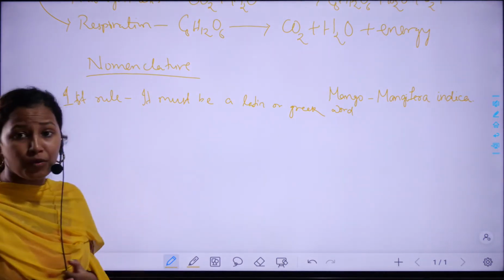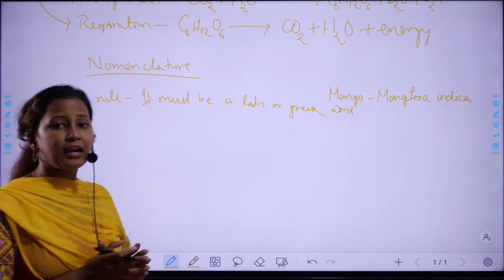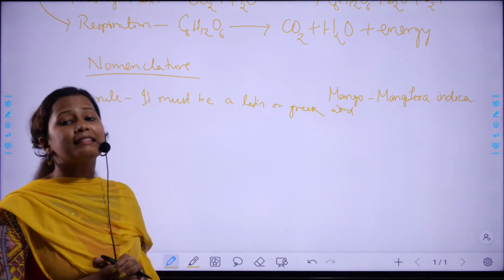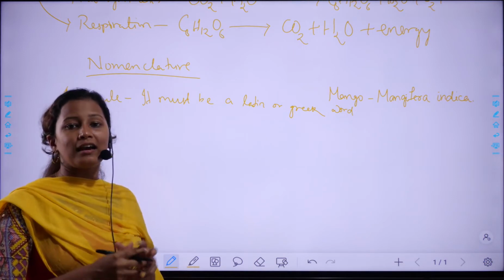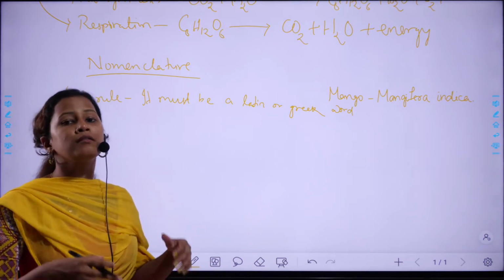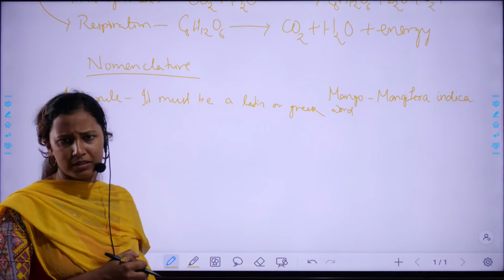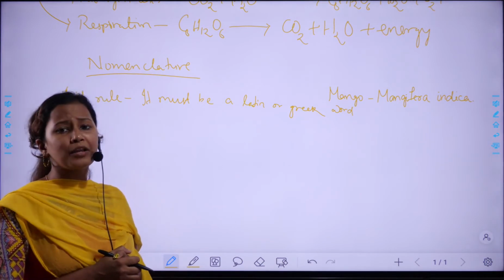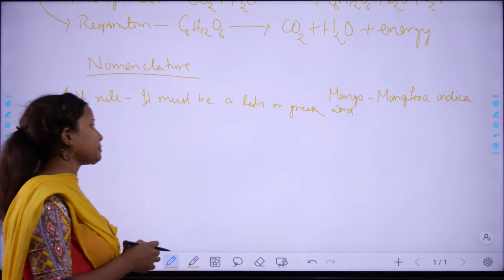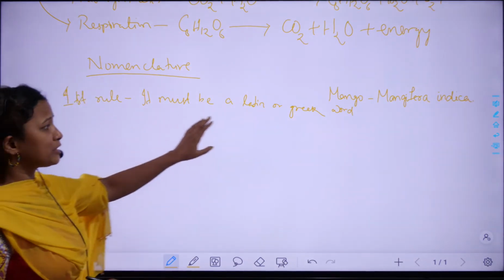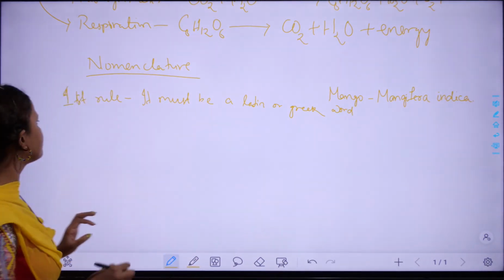Latin and Greek words are applied for scientific names because these two languages are known as dead languages, as there are no new additions to these languages, and also they are used by very few people in our world. So first rule, it must be a Latin or Greek word.